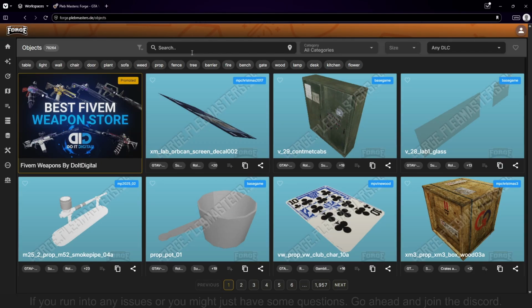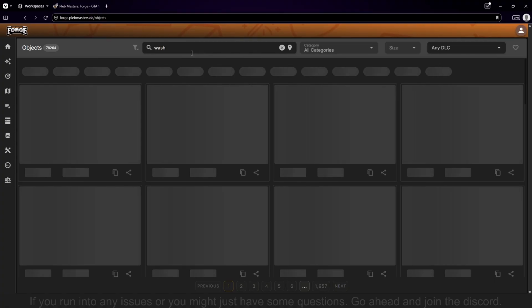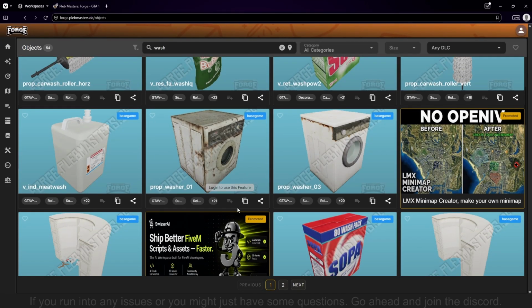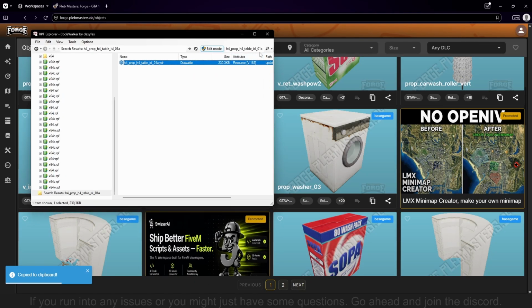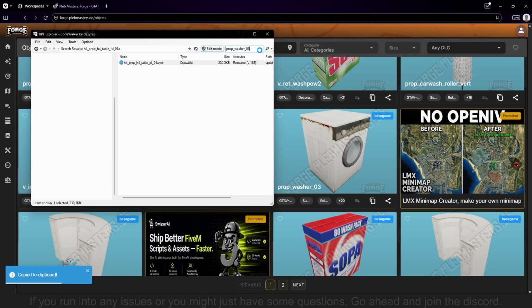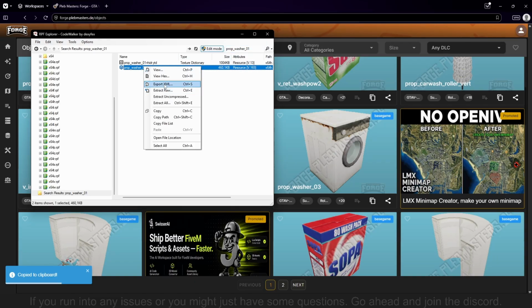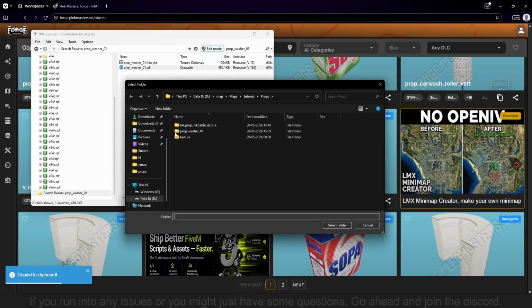For our MLO, it's like a laundromat. So we would like a washer. So we search wash. Have a little look around. I like this one, so let's take this one as a copy name. Open up RPF Explorer and just search it in here. In here, we take the model and export this here into our tutorial.